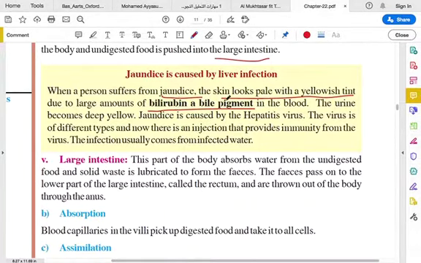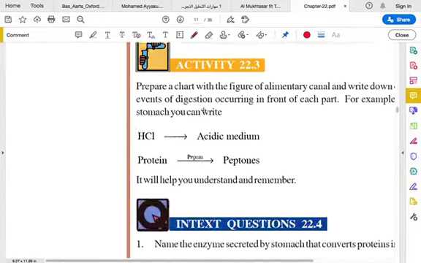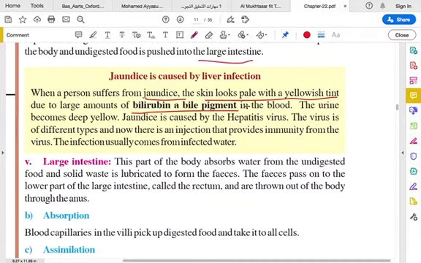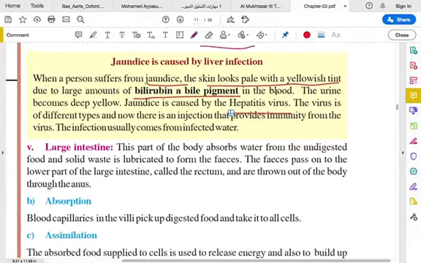If bilirubin is largely present in blood, then the urine becomes deep yellow in color. This is because of a virus called the hepatitis virus, and there are many different types of this virus. There is now an injection that provides immunity from this virus. Okay, so this is a fact about the jaundice disease.